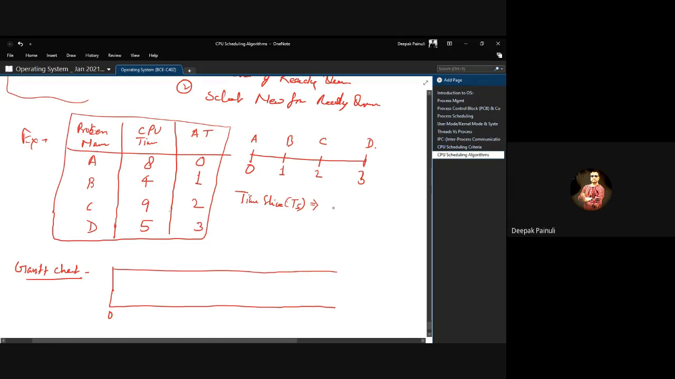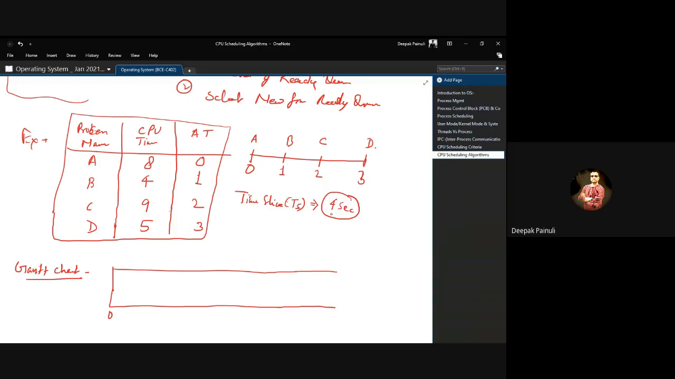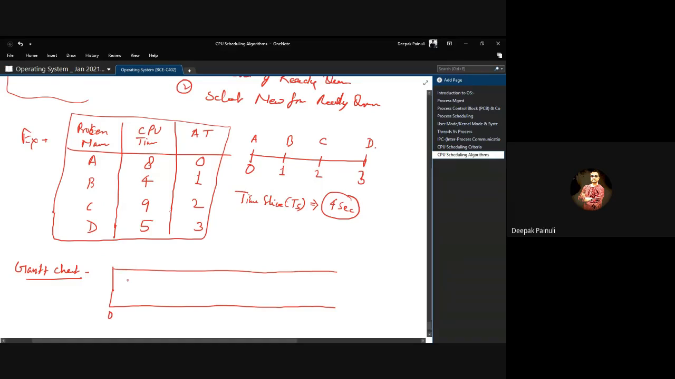Sometimes they will give it with the name time slice, or sometimes they will address it as time quantum. So here we have a time quantum of 4 seconds. 4 seconds means after every 4 seconds context switching will happen, and the CPU will suspend the running process and select a new process from the ready queue, right? So understood my point?